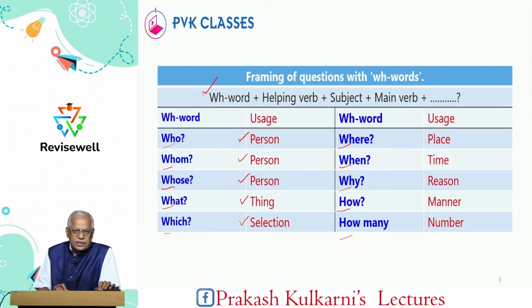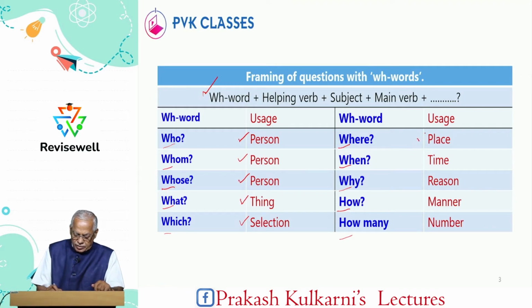Now please remember these WH words are very much useful to you in framing of questions, in question tags, and in comprehension passages, because at the end of the comprehension they will give you questions nearly 10 to 12, sometimes 15 also. 15-mark questions are there. So therefore, you have to be thorough with this section, you can easily score well.